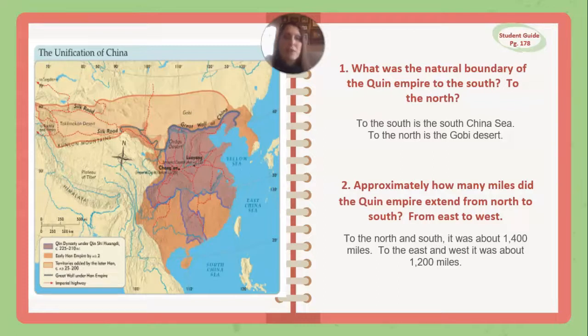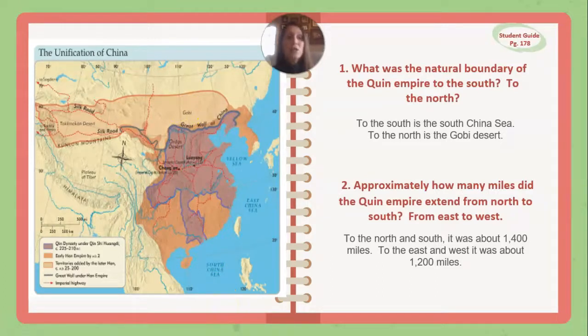That's misspelled. That U should not be in there. Sometimes it was spelled with a U, and that's how our student guide had it, and I copied it there. But just so you know, those are both the same words. So to the south, the natural boundary, natural is something not man-made. So the natural boundary is the China Sea, and then to the north is the Gobi Desert. And you can see that on here, the South China Sea, and then the Gobi Desert up here on the top, okay?